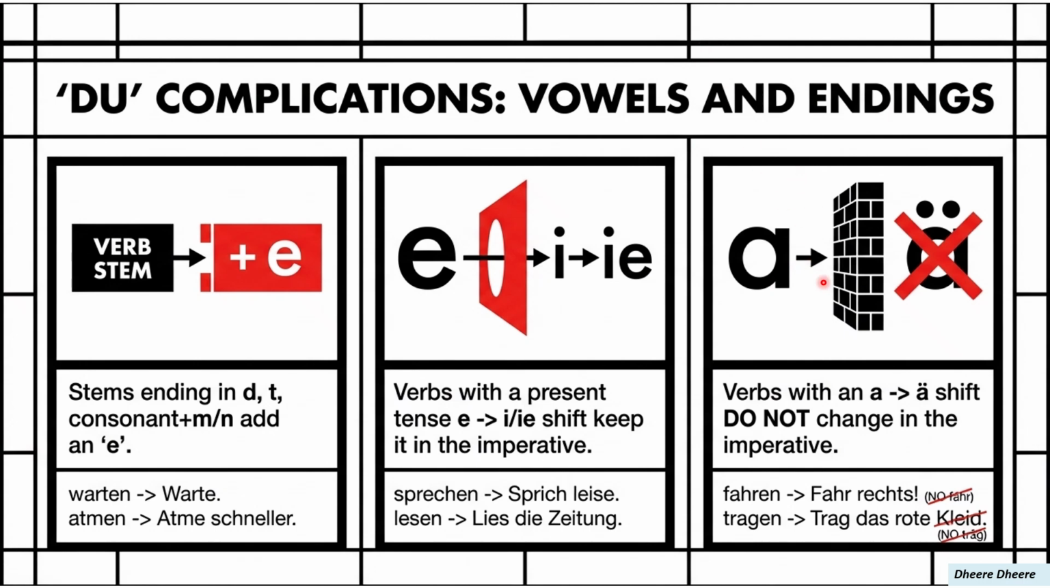Thirdly, verbs which have a stem vowel change from A to A umlaut do not change. So, fahren becomes fahr in the du imperative form, and tragen becomes trag. We simply use the stem form. I hope you remember that fahren gets its A change to A umlaut in the simple present forms. For example, du fährst langsam, but in the imperative, it will not change from A to A umlaut.